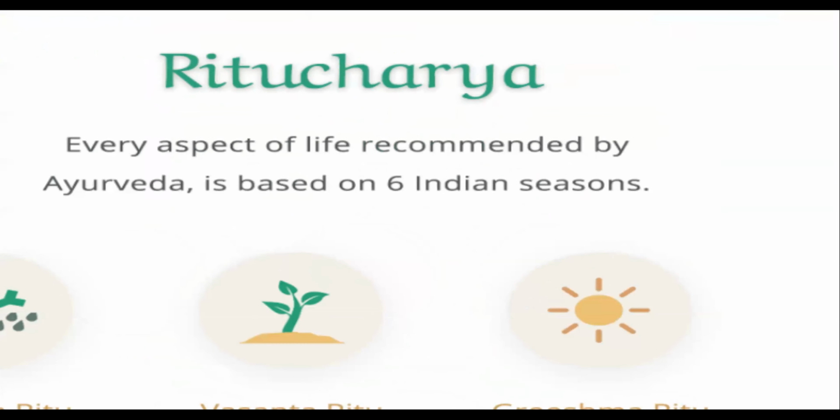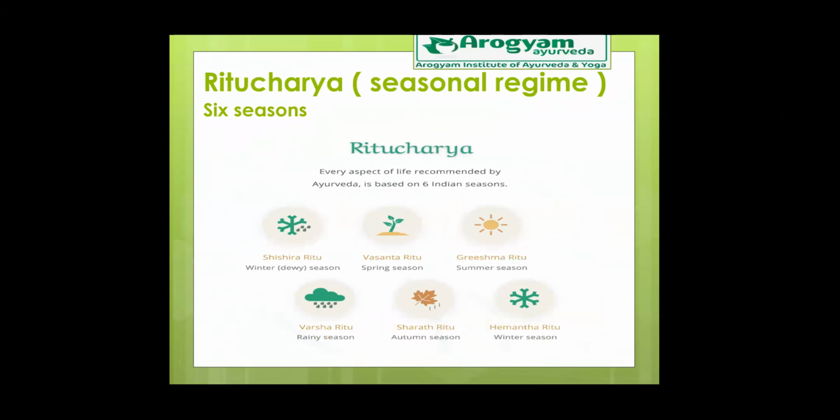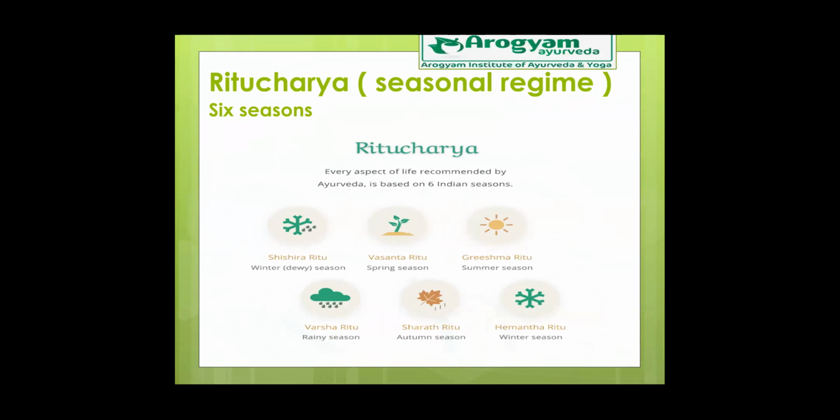Oh, sorry, just a minute. Ritucharya. Every aspect of life recommended by Ayurveda is based on 6 Indian seasons. So let us know which are the 6 seasons. Can anyone say which is the season that is going on right now? The Sanskrit name. I'll wait for your answer. In the meanwhile, let us just complete the slide.